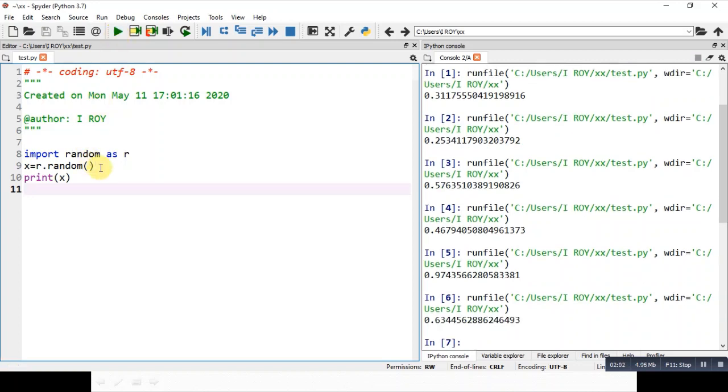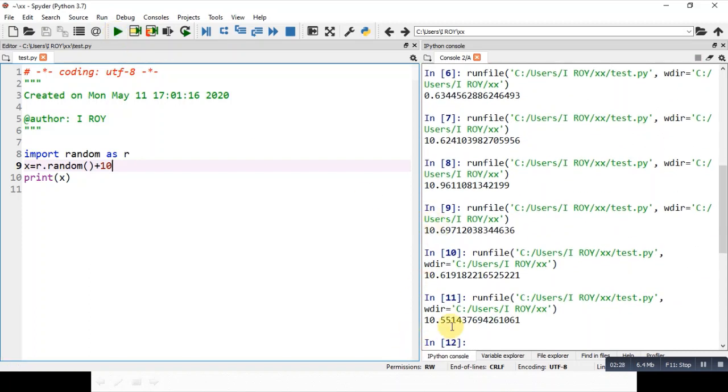Now say I want to change the range here. Then you can use two different operators. Either you can use the plus operator or the multiplication operator. I'm showing you the use of the plus operator. Say you are using 10. It means that all the numbers will come like this, 10.62, 10 point something. This is fixed to some extent because the integer part of the number is fixed, but the fraction part is changing all the time. So this is how you can change the range of the number.